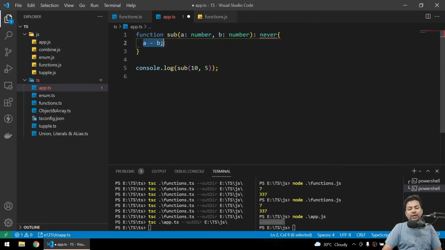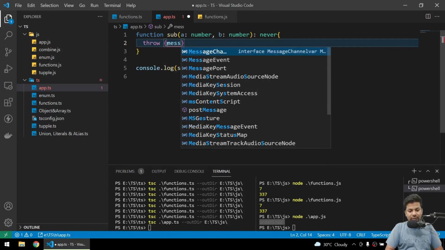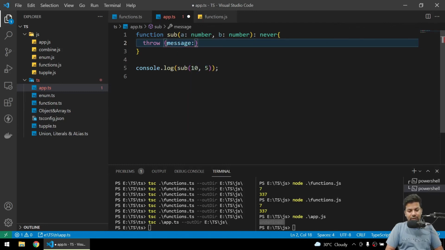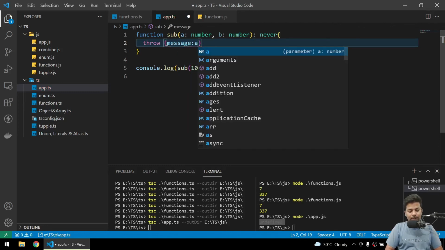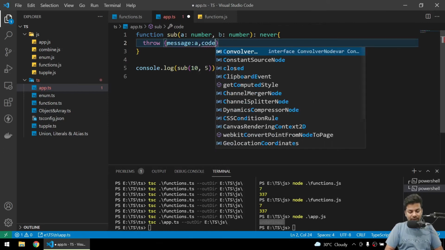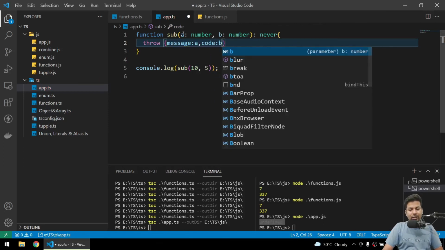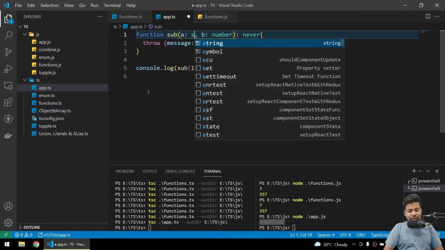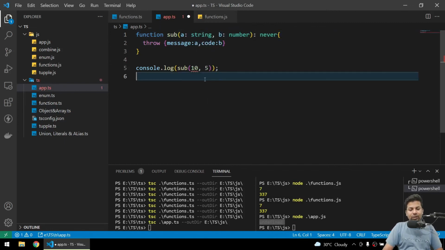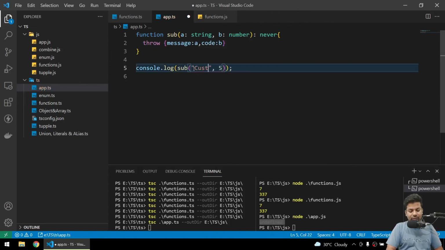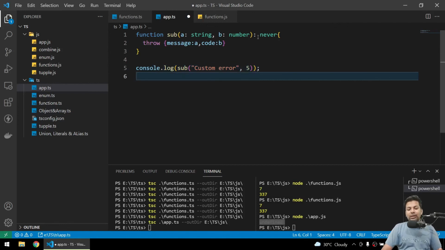So suppose there is an error. So I'll say throw, and there will be a message, and the message I'll get from A, and the code I get from B, and it will be a string. Let me just send a string. Yeah, now I'll say the message will be custom error. You can see here I'm explicitly telling it will never run.